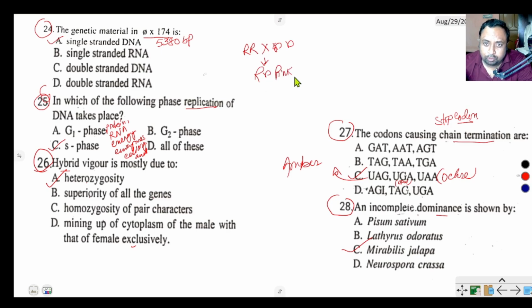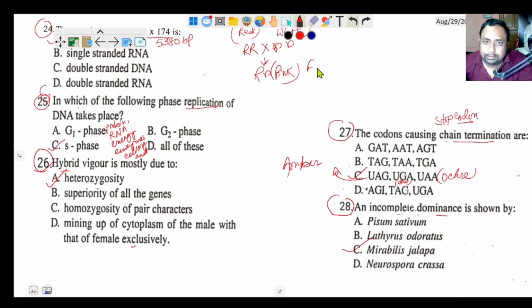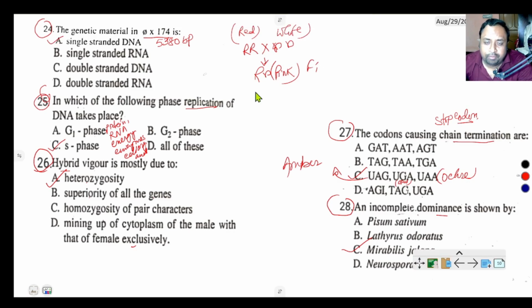That is, it does not follow the Mendelian law of dominant character, red and white. When the flowers are crossed, the F1 generation is pink. That is called incomplete dominance.